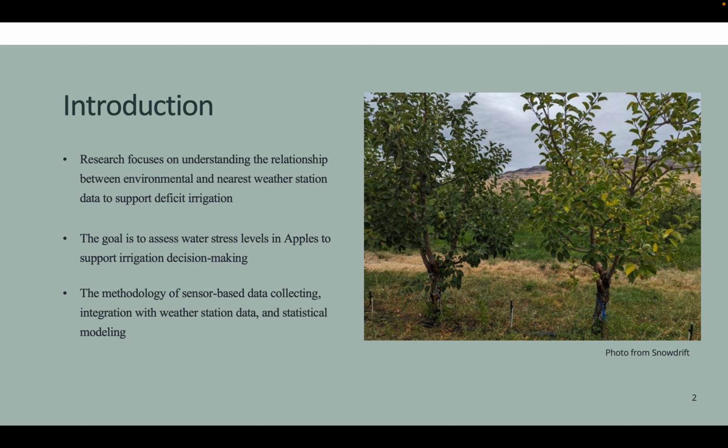We all know that water is a valuable resource and shortage of it is a developing issue in agriculture as a result of climate change, rising water demand, and limited water supplies. My study focuses on understanding the relationship between environmental and the nearest weather station data to help deficit irrigation in order to overcome these challenges. In order to make wise irrigation decisions, the major objective is to evaluate the water stress level in apple trees. The method uses statistical modeling in integration with the weather station data and sensor-based data collecting.